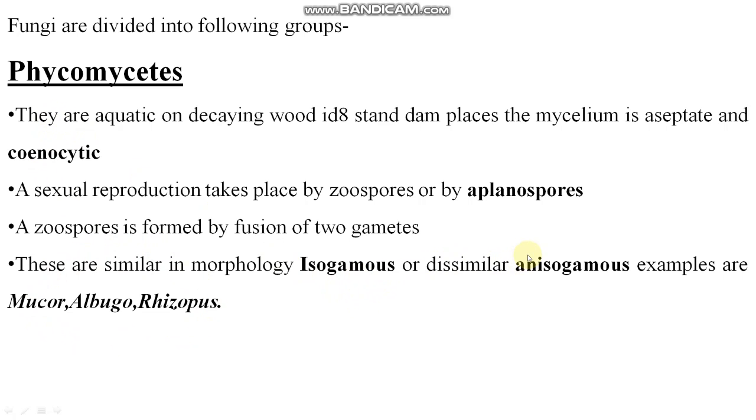Isogamous means when the gametes are similar in structure and morphology, and they fuse together and form a zygote. When two gametes are dissimilar in their morphology, that is called anisogamous.